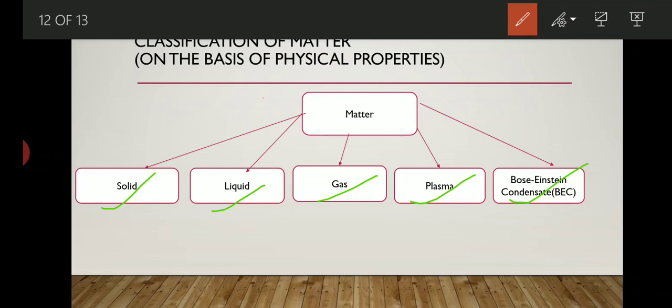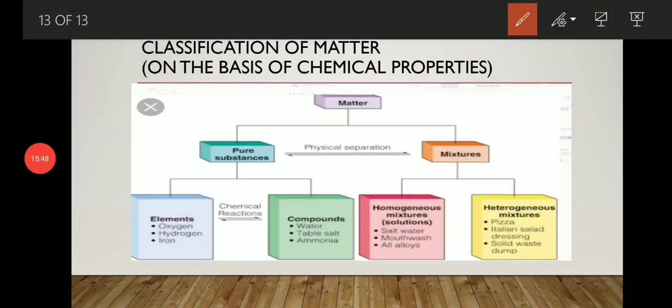Now let's discuss classification of matter on chemical properties. On the basis of chemical properties, matter is divided into 2 parts: pure substance and mixture. A pure substance has a single composition, or we can say pure composition throughout, meaning there is no intermixing of anything. It is made up of a single type of substance only. A mixture is a combination of different types of substances.